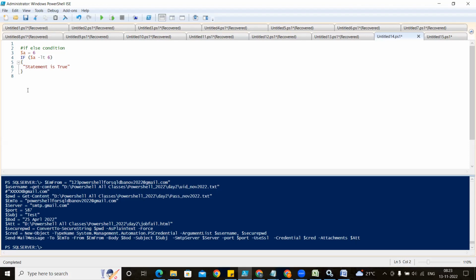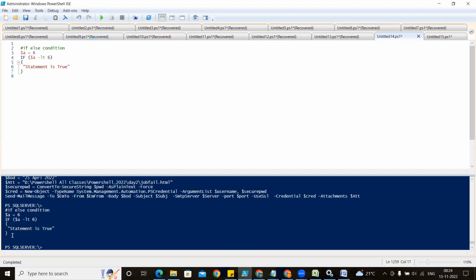So that's why there is a simple script here. If means it will take the value and check whether it matches. LT means less than. If 6 is less than that key value, then only you go. And this is the false statement, right? So that's why you will not see any result. If the condition is satisfied, then only it is going.